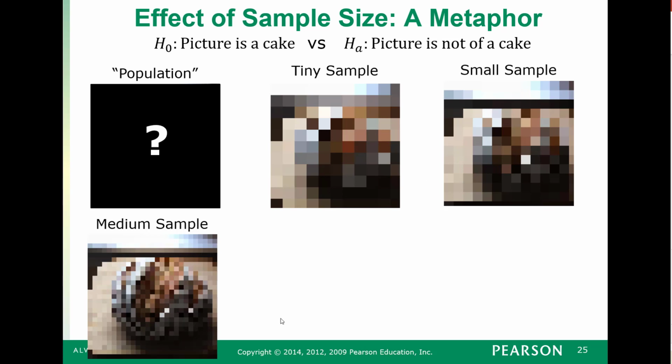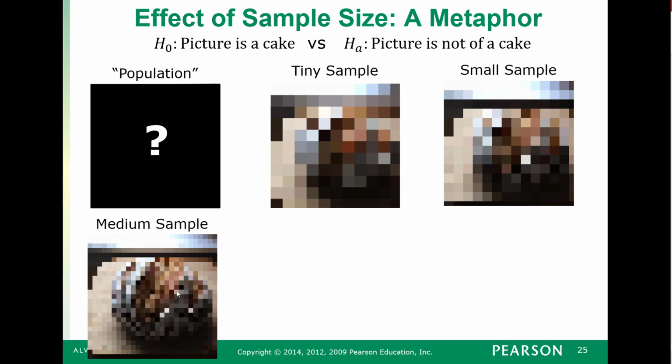So we take a larger sample, and that kind of looks like a cake, right? We have this object that it's laying on, like a plate or a cutting board, and this brown object with white frosting on it, maybe. So this medium sample doesn't contradict it either. It's not compelling evidence that this population isn't a picture of a cake. Compared to the previous one, where our medium sample, since the null hypothesis was wrong by a lot, it was pretty easy to reject it.